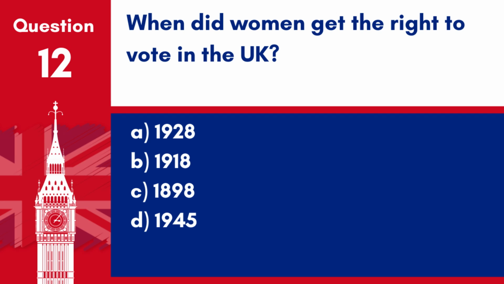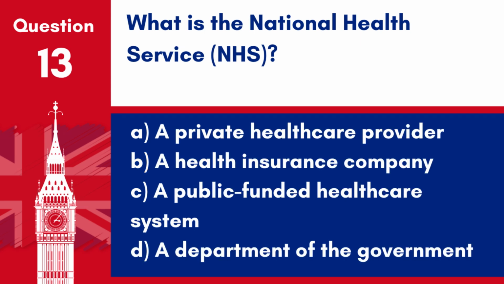Question 12. When did women get the right to vote in the UK? A. 1928. B. 1918. C. 1898. D. 1945. Answer: B. 1918. Women over the age of 30 were granted the right to vote in 1918, and universal suffrage was achieved in 1928.